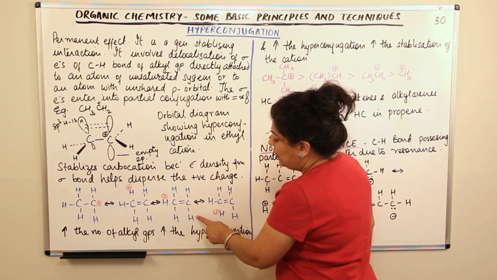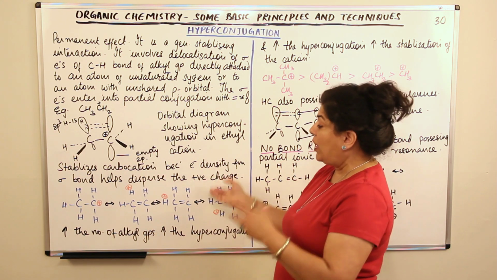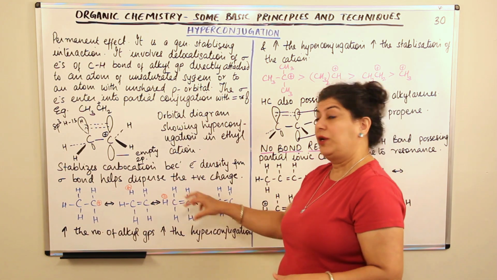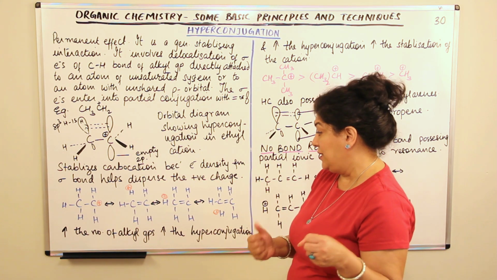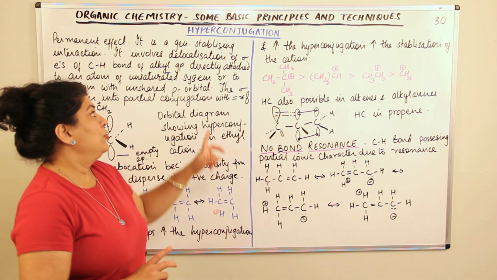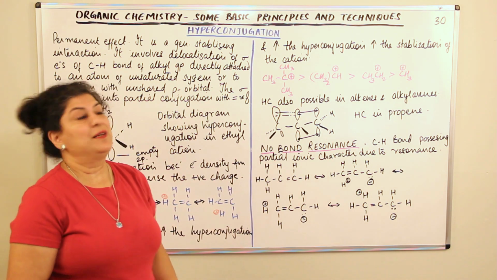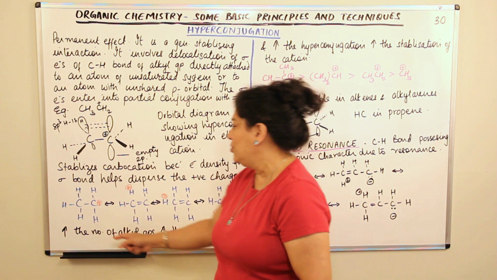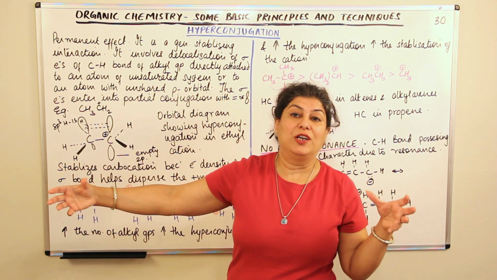If these two were not hydrogens, they were also methyl groups, then those hydrogens would also have participated in this hyperconjugation, and you would have got more structures with every hydrogen which can hyperconjugate. So the greater the number of alkyl groups, the greater will be the hyperconjugation, and the greater the hyperconjugation, the greater will be the stabilization of the cation. Why? Because greater would be the delocalization or dispersion of the charge.